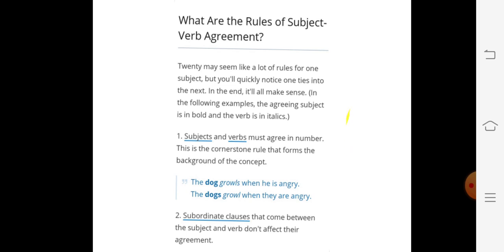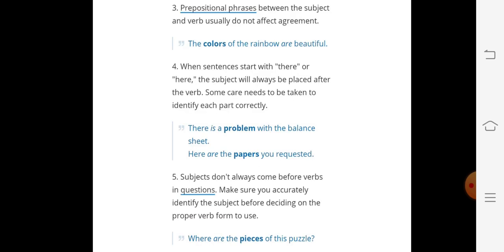Now we come to rule number 2. Subordinate clauses that come between the subject and verb don't affect their agreement. Now, rule number 3. Prepositional phrases between the subject and verb usually don't affect agreement.